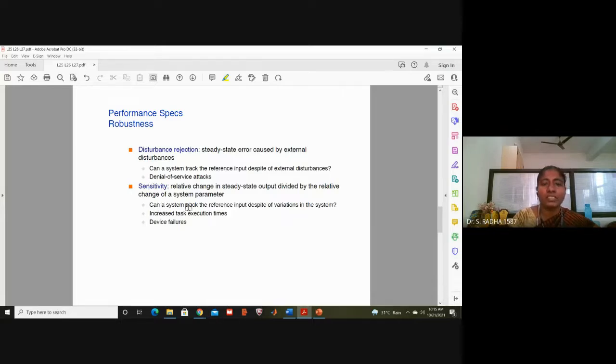Now, can a system track the reference input despite variations in the system? Increased task execution times, device failures, all these are the problems that may be faced. Okay, because of sensitivity issue. If the system is insensitive, it can handle all these 3 points. Okay, the device cannot get failure, it can also execute the task allotted, and then it can also react to the input irrespective of the internal disturbances.